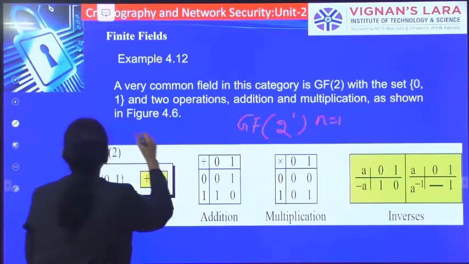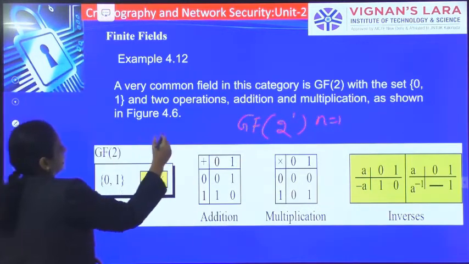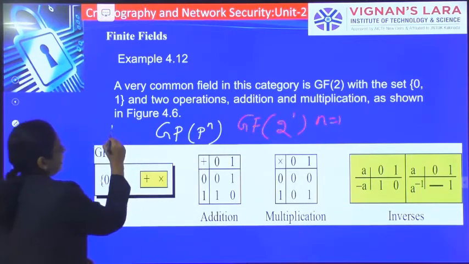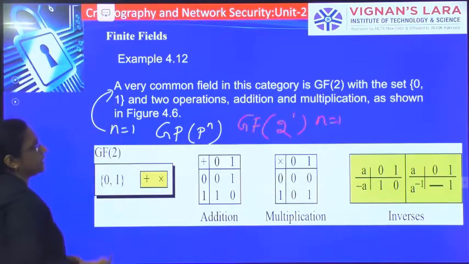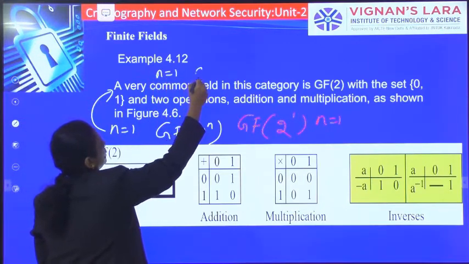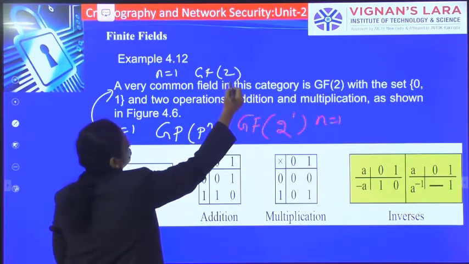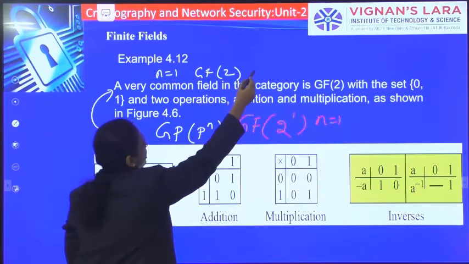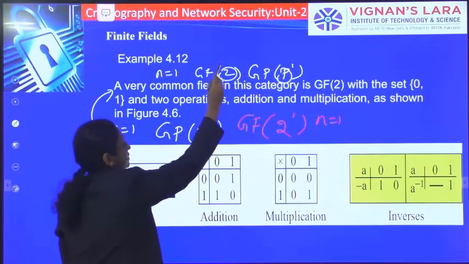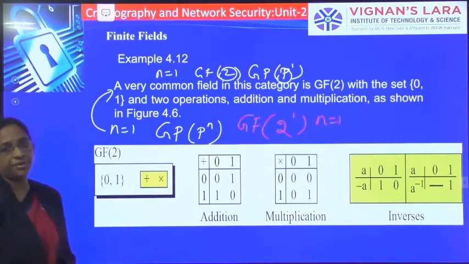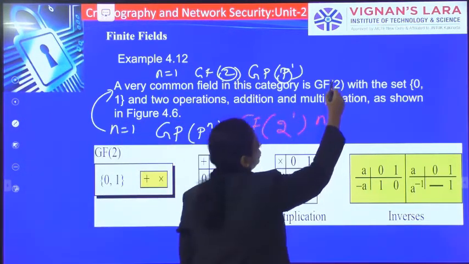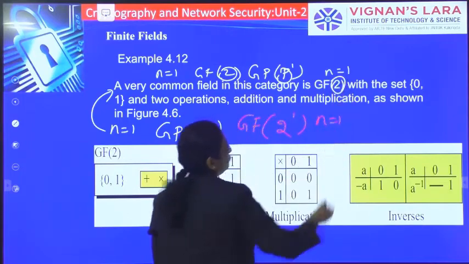We said GF(p^n); for this example I am taking n equal to 1, that is GF(2), where my prime number p is equal to 2 and n is equal to 1.